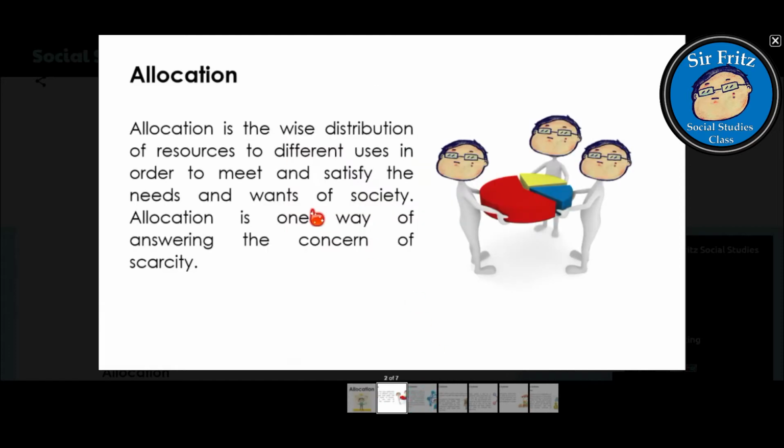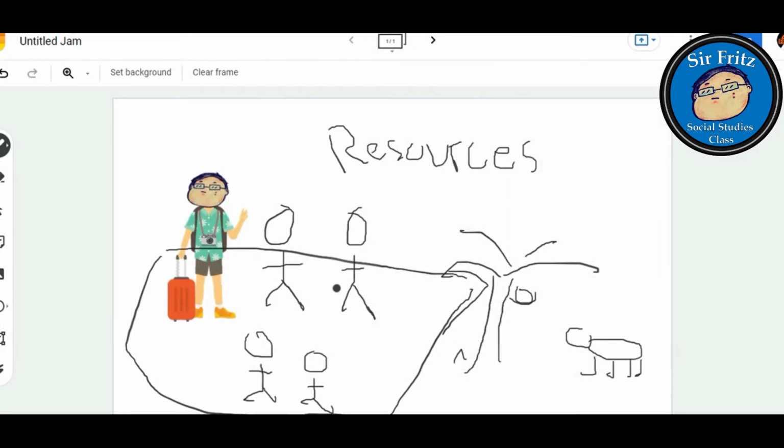Allocation. Allocation is defined as the wise distribution of resources to different uses in order to meet and satisfy the needs and wants of society. So allocation is the proper distribution of these resources.